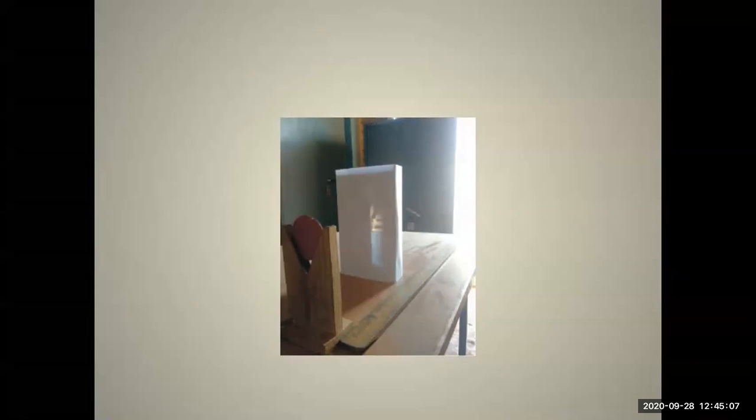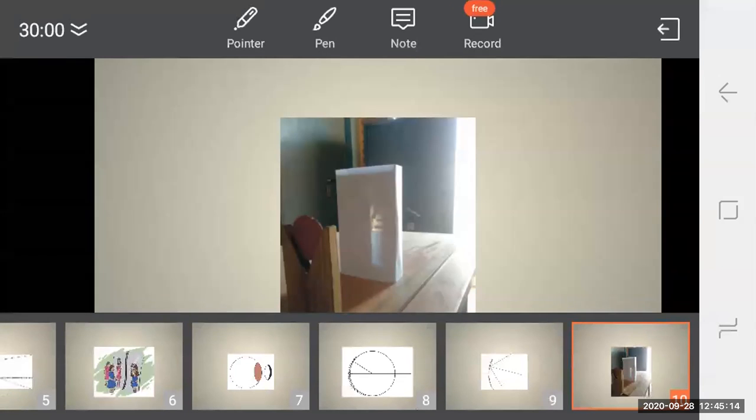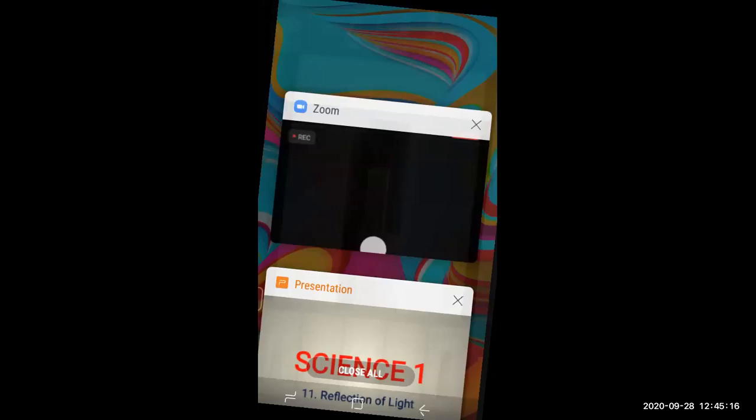If the position of the object is between the pole and the focus, what is the position of the image? Students, put it in the public chat. If you're keeping the object between pole and focus, the position of the image will be behind the mirror. Very good, Balaji Gupta.